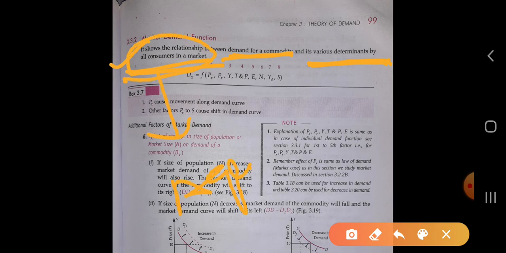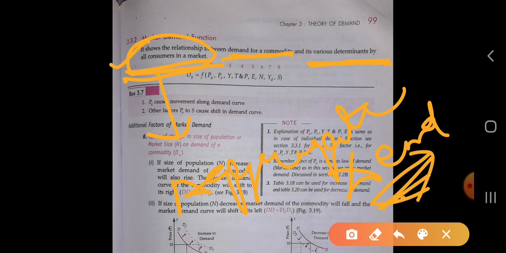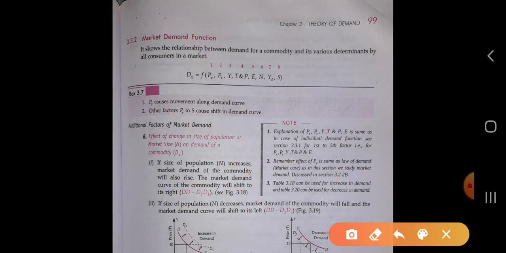We are talking here about aggregate demand, not individual demand, meaning the total demand for the commodity existing in the market. We are talking about all the consumers in the whole market.